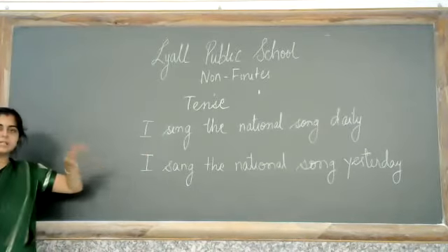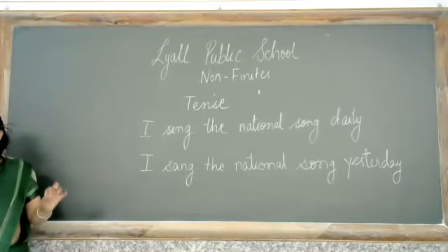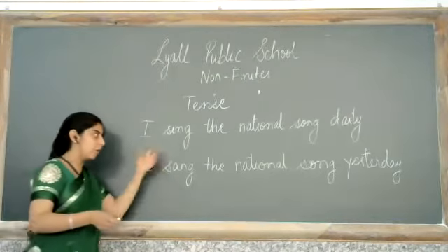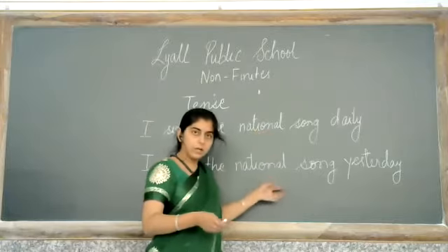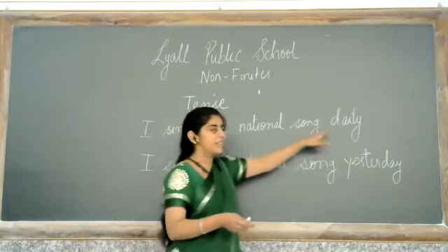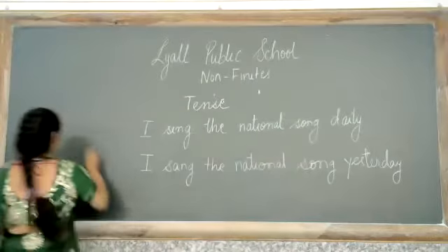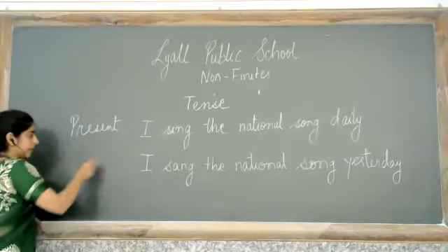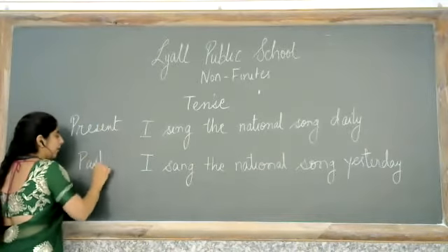Now what is happening is the action which is taking place is singing. The thing which is being sung, the object, is the national song, but the difference is that this is daily, which means this is present tense, and this is yesterday, that means this is past tense.